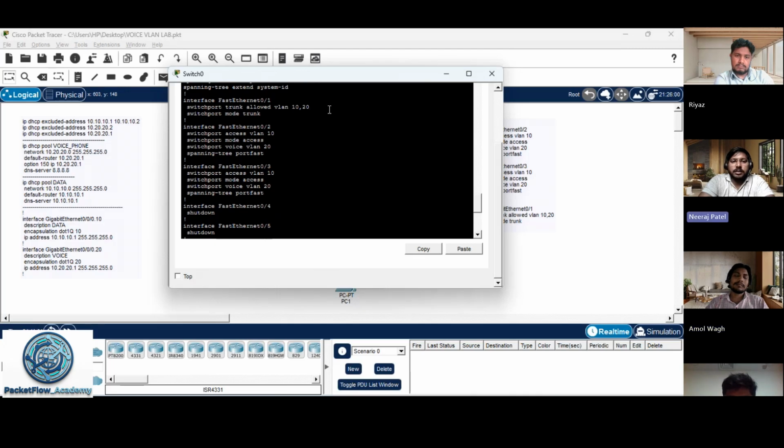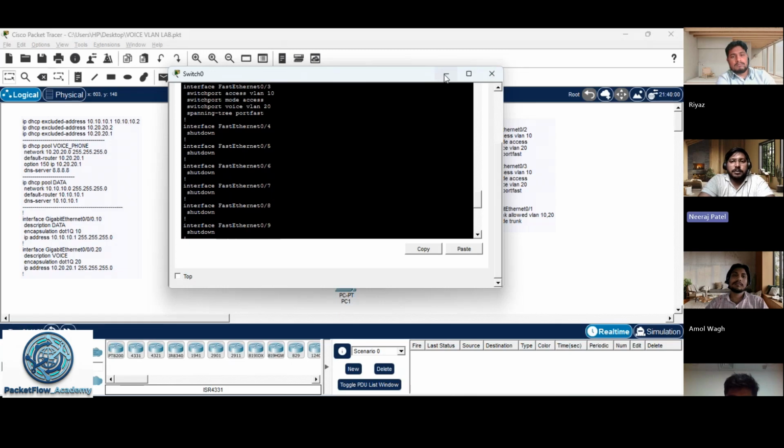As we have clearly instructed here, this trunk port will only pass the traffic of VLAN 10 and 20. If you connect any other VLAN and try to communicate to other switches, it will not pass the traffic over the trunk port, because we have not allowed that VLAN in the trunk port.